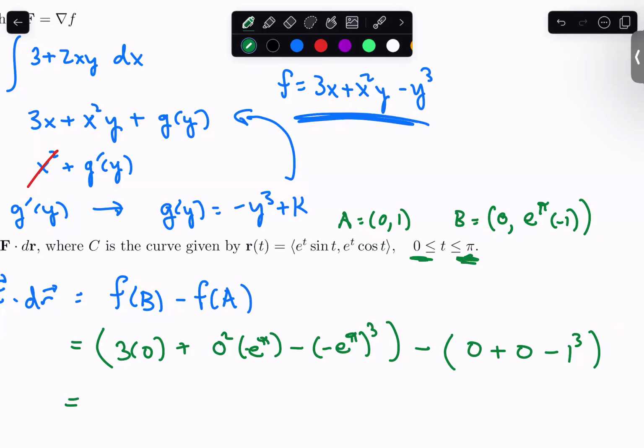So first off here, it looks like I have what? 3 negatives, 4 negatives. So this is going to be positive. And when you have powers raised to more powers, they multiply. So when I have it raised to the pi and then raised to the third, this is going to be just e to the 3 pi. Then we're going to subtract away a -1. So this right here will be my final answer.